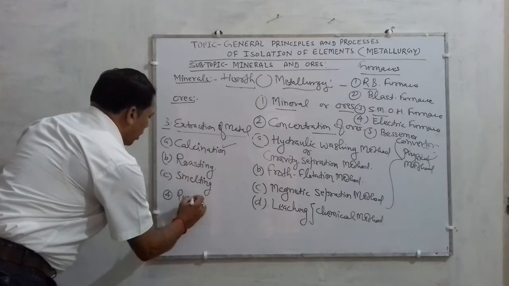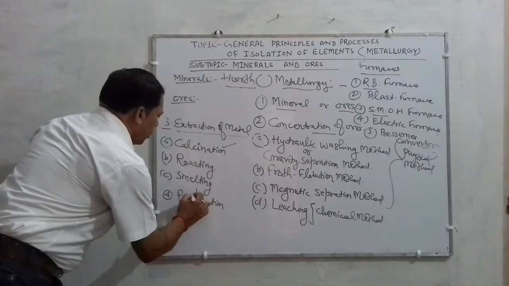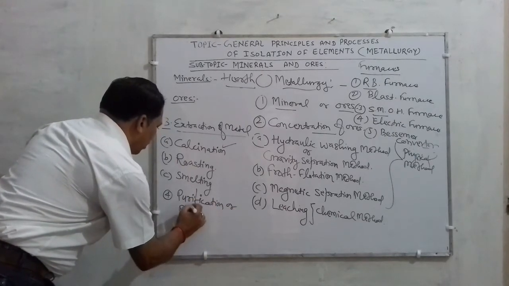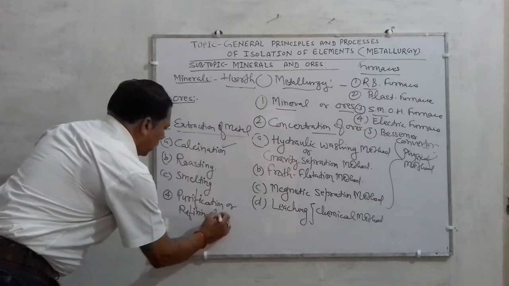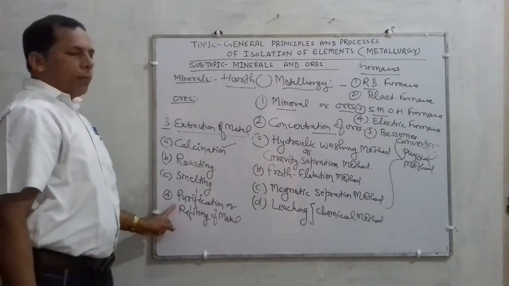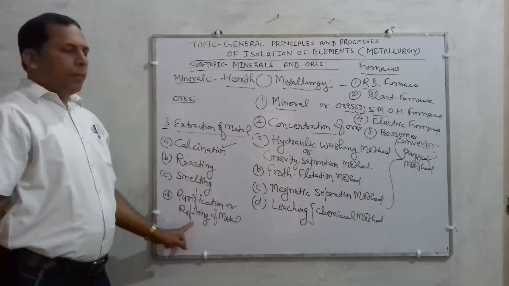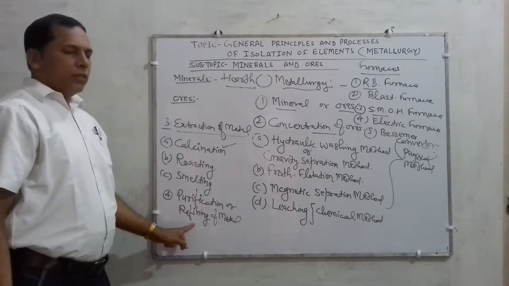Either you can say purification of metal, or refining of metal. So the last step of metallurgy is purification or refining of metal, and this also consists of different kinds of processes.